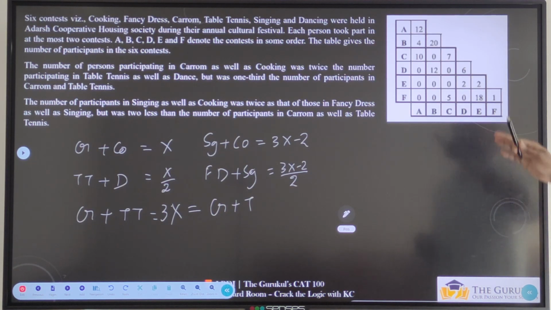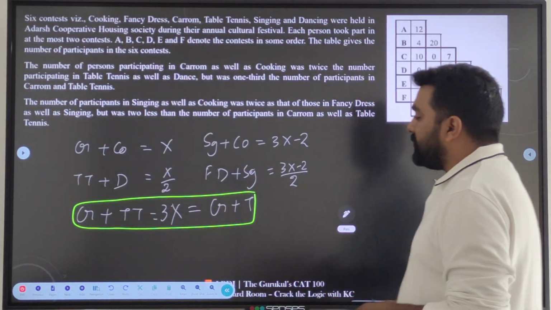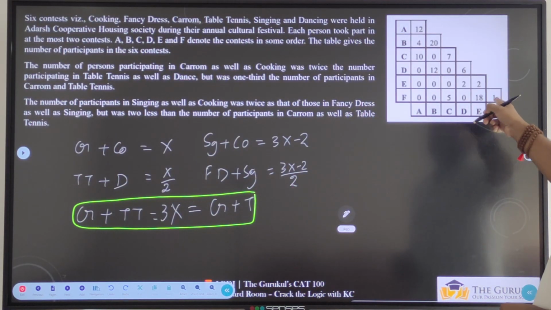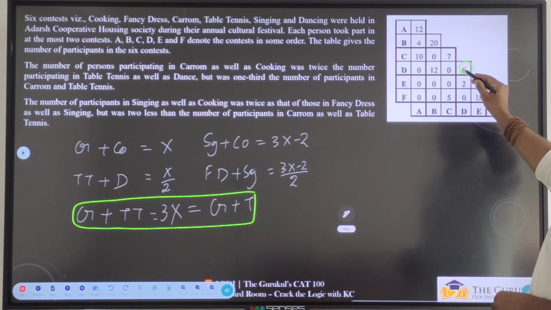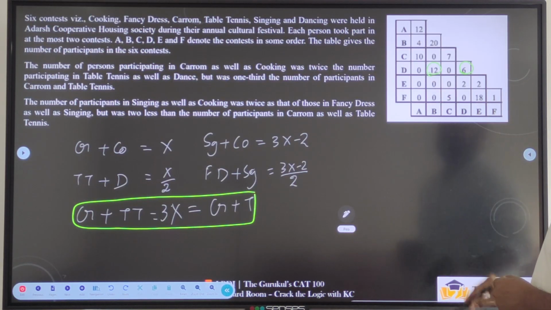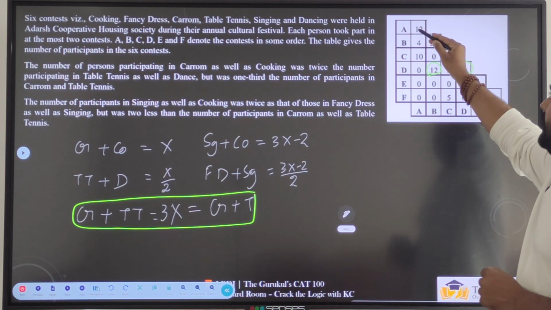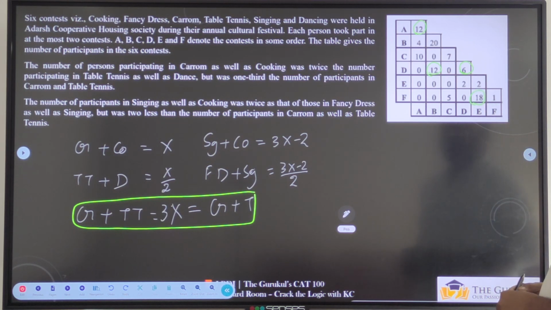Perfect. So from these details, using the table, what can we do? If you observe, this value is equal to 3x. Now, in the given numbers, what can be the 3x multiple? D and D combination, this is 6. That can be 3x. Or this is 12, D and B combination, possible. A and A, 12, possible. F and E, 18, possible. These are the 3 numbers. Clear till this part? Okay.